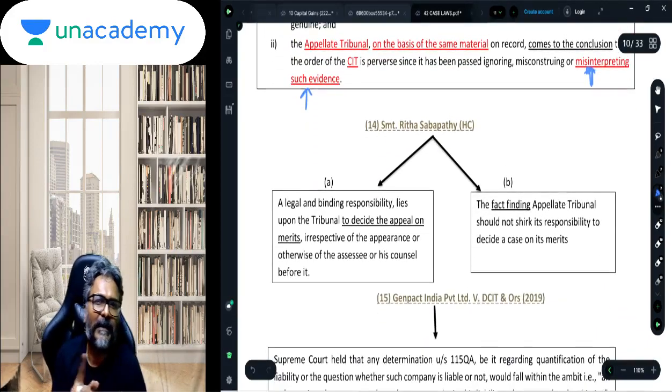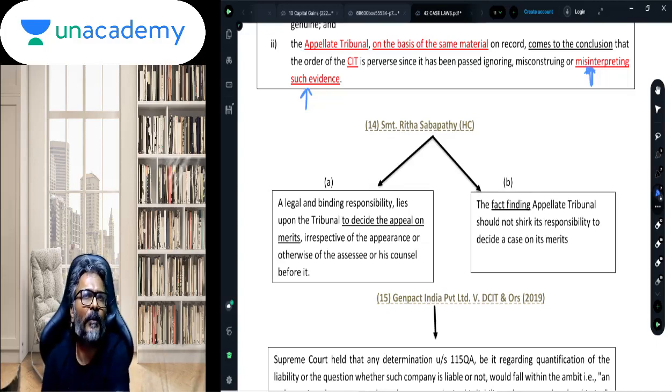Now students, ITAT, High Court and the Supreme Court can pass an ex parte order. Now this ex parte order, which is to be passed by the ITAT, High Court and the Supreme Court, that is in respect of what? So this ex parte order, which could be passed by the High Court, Supreme Court in this case, that could be in respect of what, students? Any idea behind that?